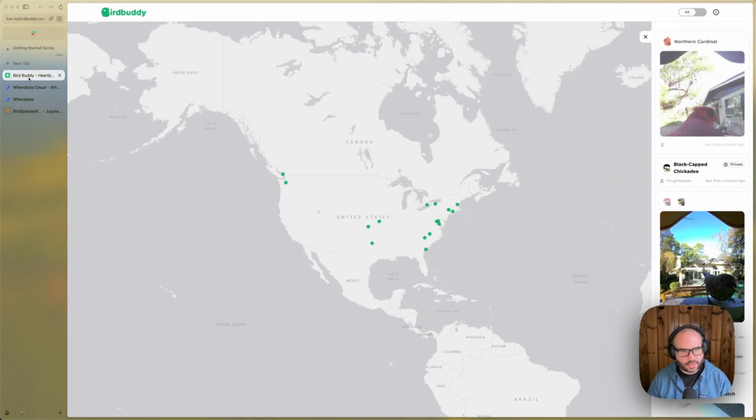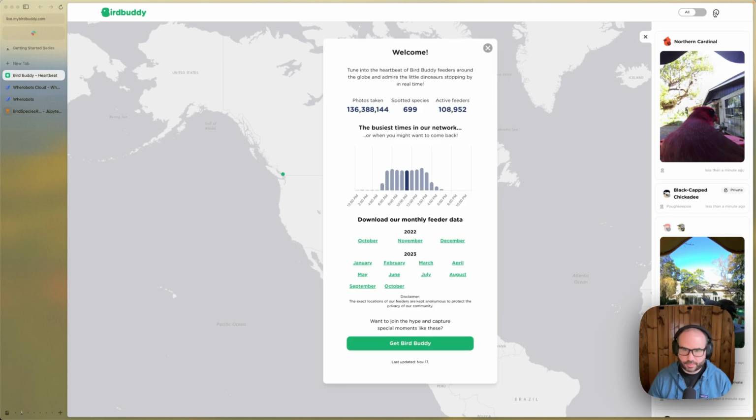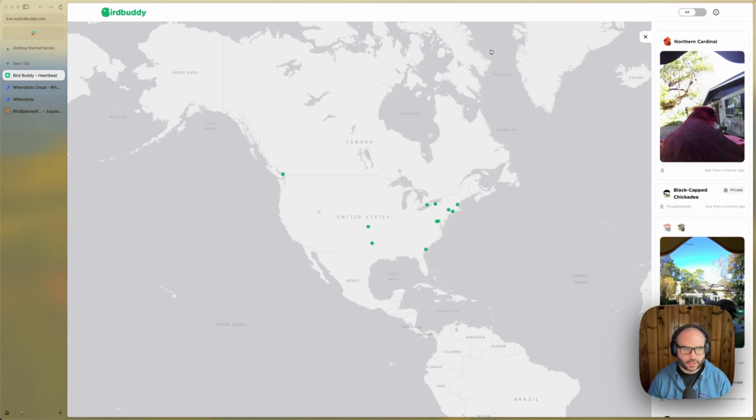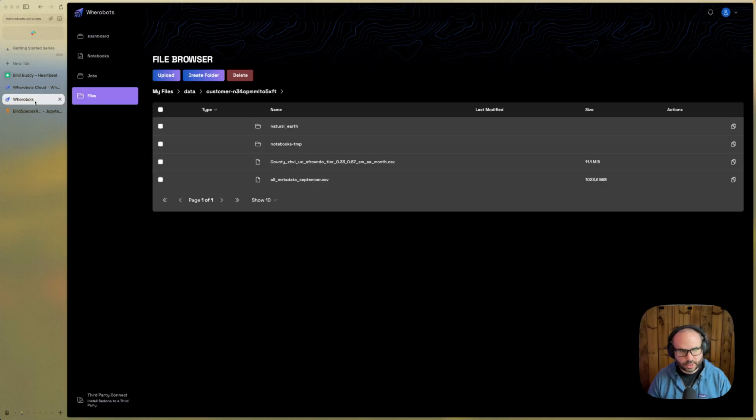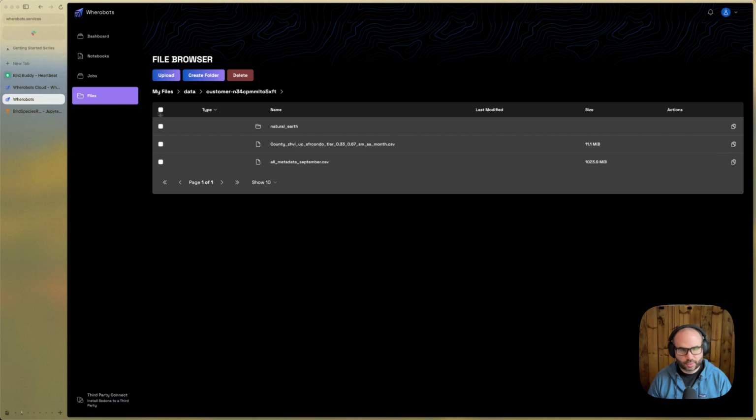Our data is coming from BirdBuddy, as I said, which we can download here. I downloaded one month of data and uploaded that into my Wherobots Cloud file management system. A free feature of Wherobots Cloud is file management using S3. You can see here I've uploaded some files.